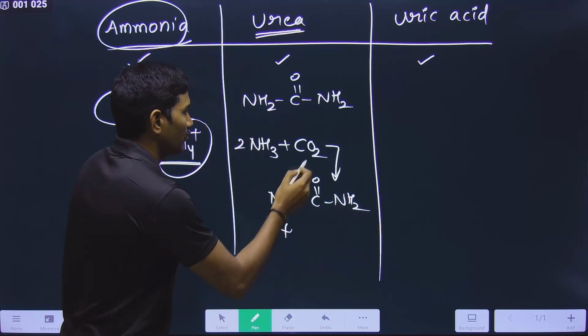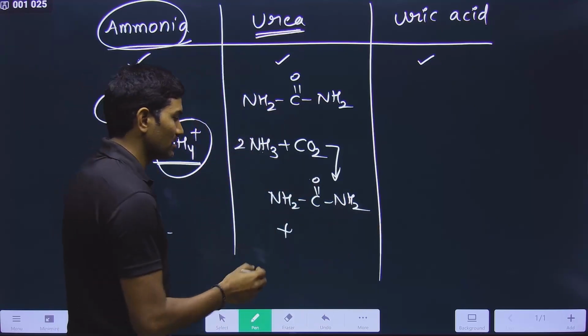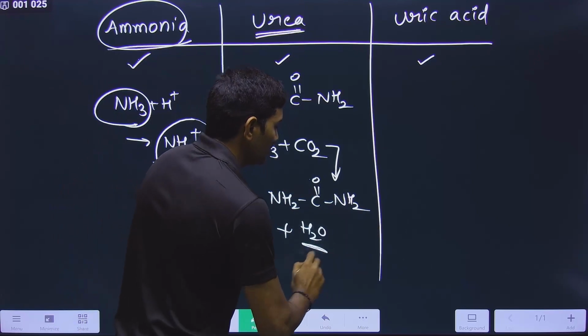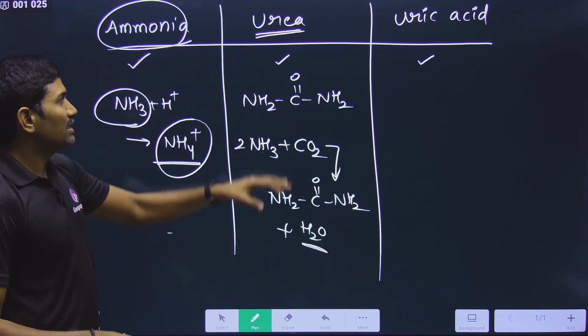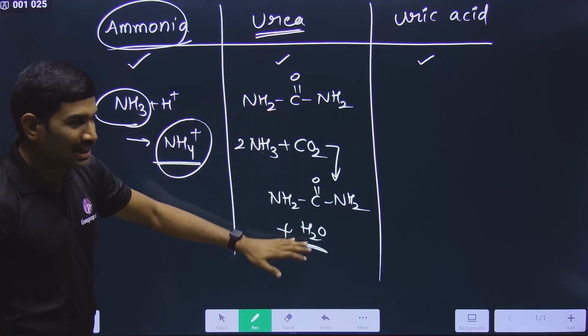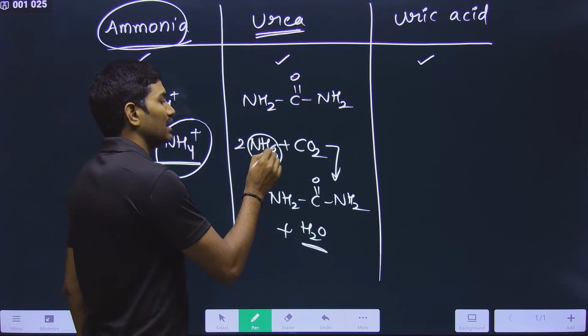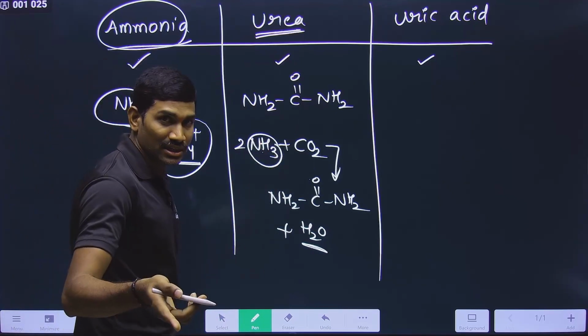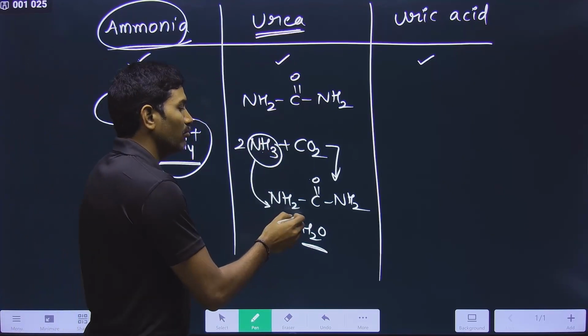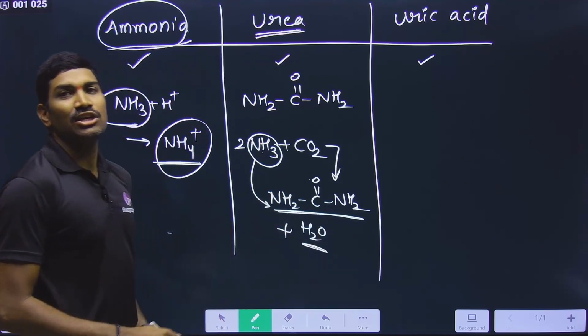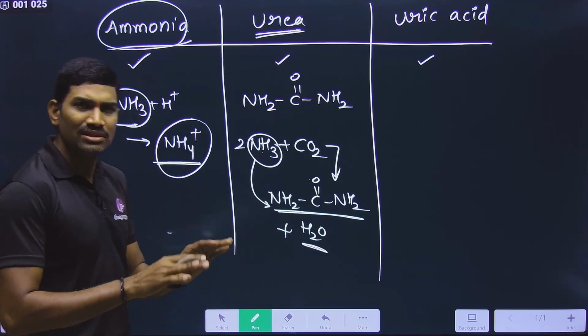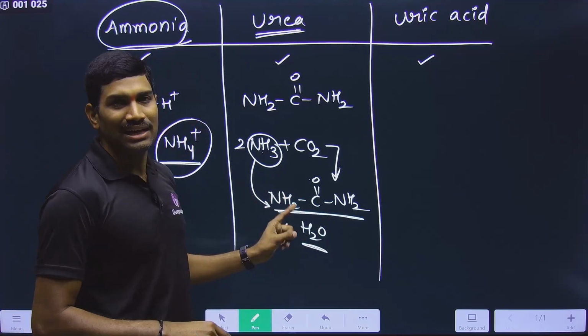And then from this, two hydrogens are released as H2O. So in this way, in the case of ureotelic organisms, this ammonia, which is highly toxic, is converted into a moderately toxic material, that is urea. At least toxicity is reduced.